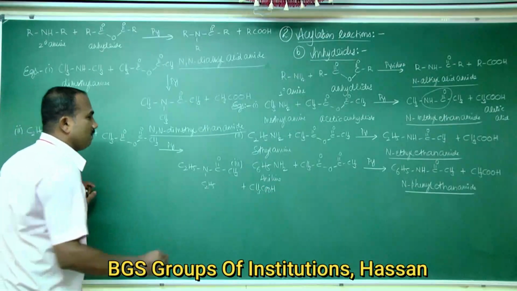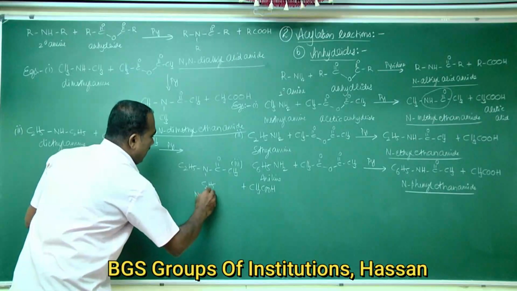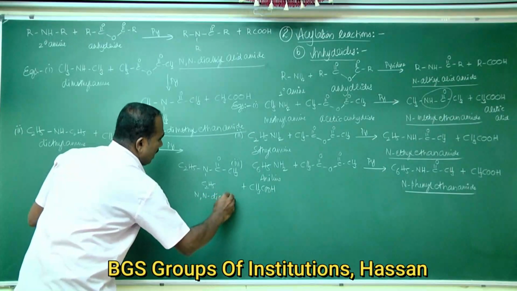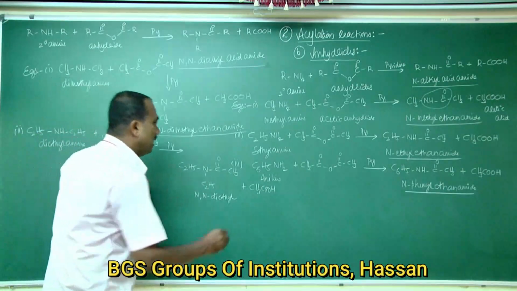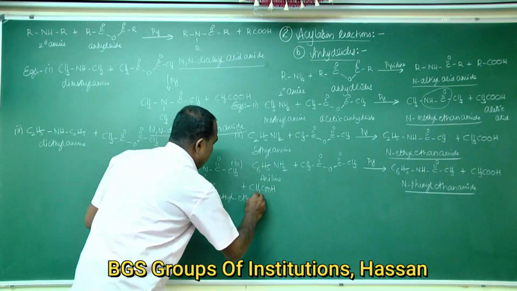The name of this compound is N,N-diethyl ethanamide.